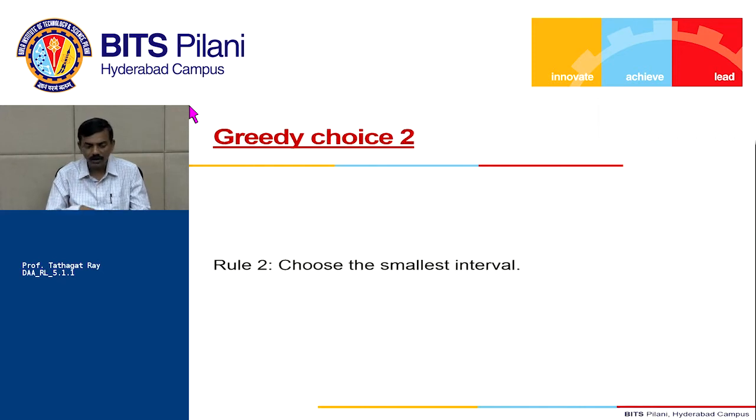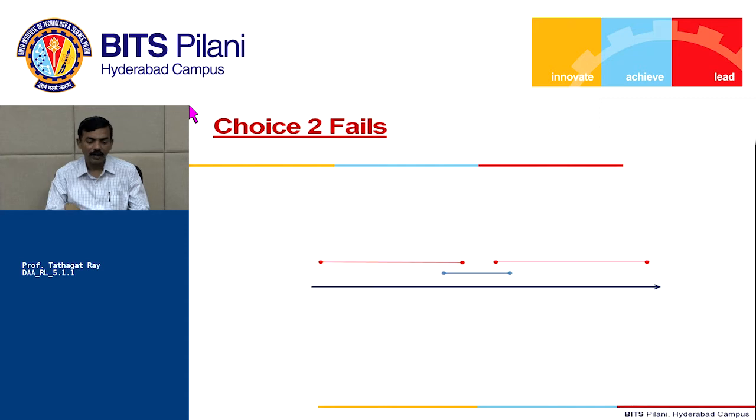So we make another choice. We say, okay, let's choose the smallest intervals. That also makes sense: you want to choose the smallest activities, so that you think I will be able to accommodate many activities. That looks like a reasonable choice. Fine. Now again I will show that this also doesn't work.